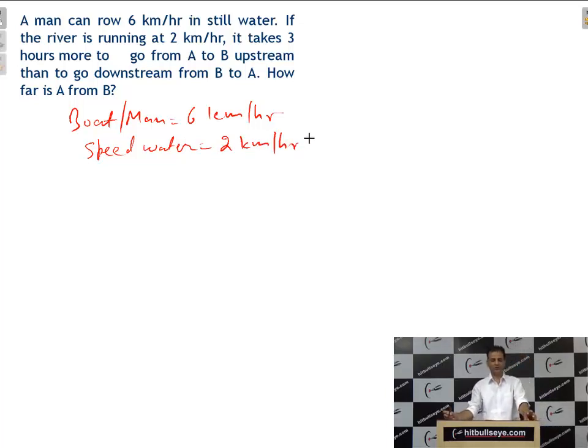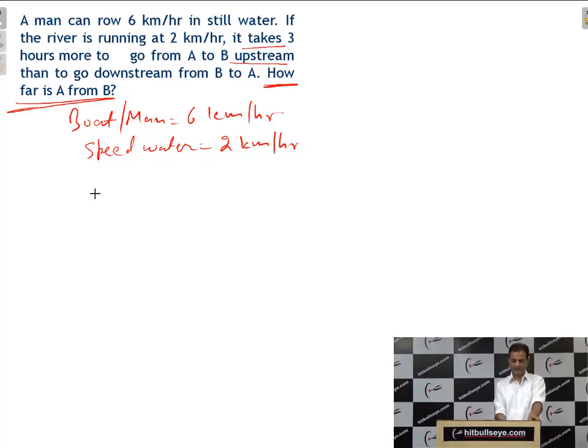It takes 3 hours more to go from A to B upstream than to go downstream from B to A. How far is A from B? What is he asking? He is asking about the distance. Now distance equals speed into time. You can see speed of man is given, time. If it takes 3 hours more to go from A to B upstream. Now A to B is upstream.